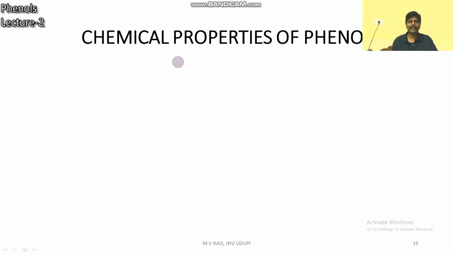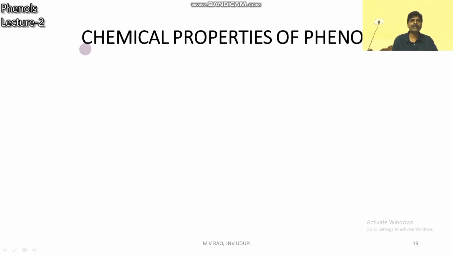If an electron withdrawing group like NO2 is at the ortho and para position, then the acidic nature of phenol will increase. If an electron releasing group like CH3 is there, then phenols are less acidic.